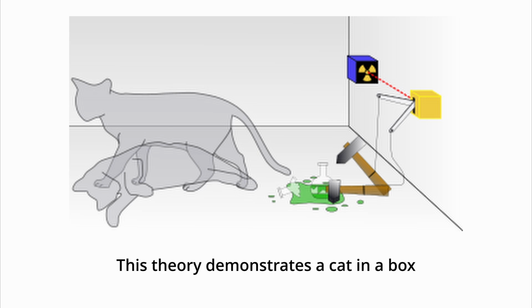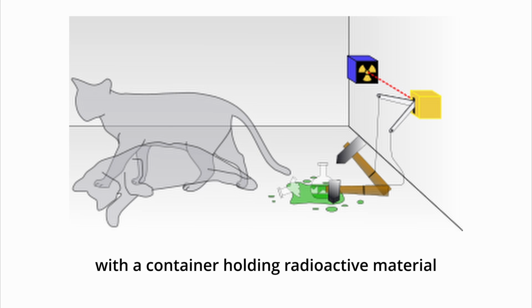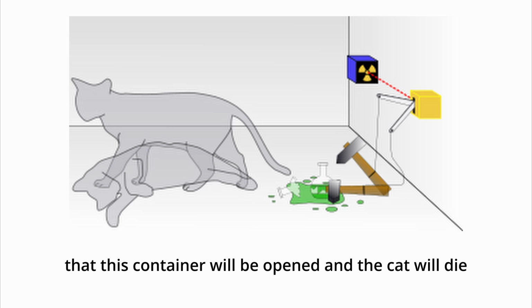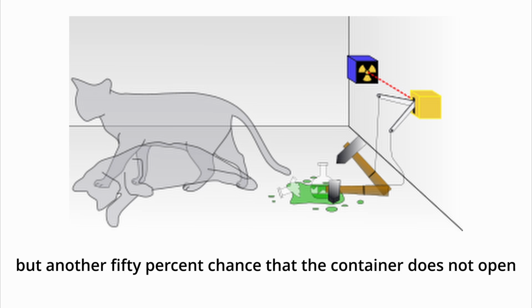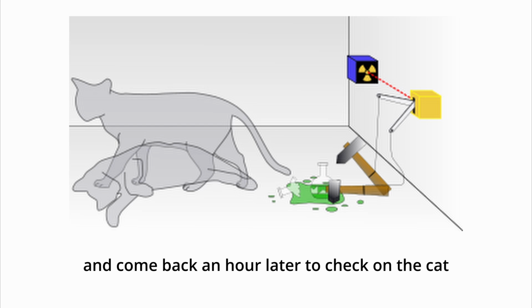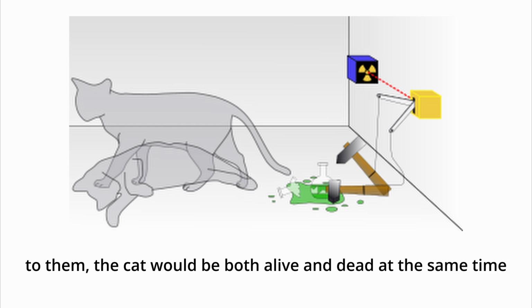This theory demonstrates a cat in a box with a container holding radioactive material. In a span of an hour, there's a 50% chance that this container will be opened and the cat will die, but another 50% chance that the container does not open, resulting in the cat surviving. Theoretically, if one were to perform this experiment and come back an hour later to check on the cat, to them, the cat would be both alive and dead at the same time.